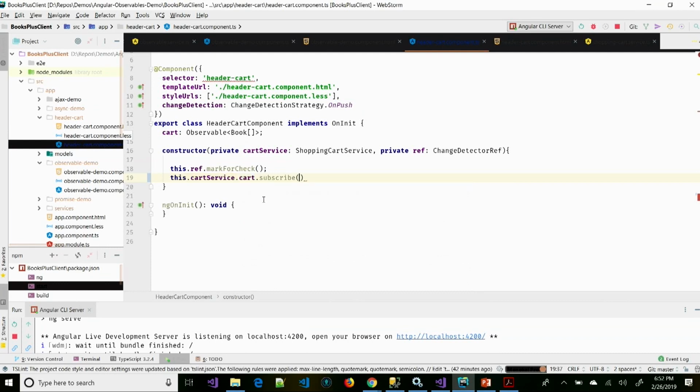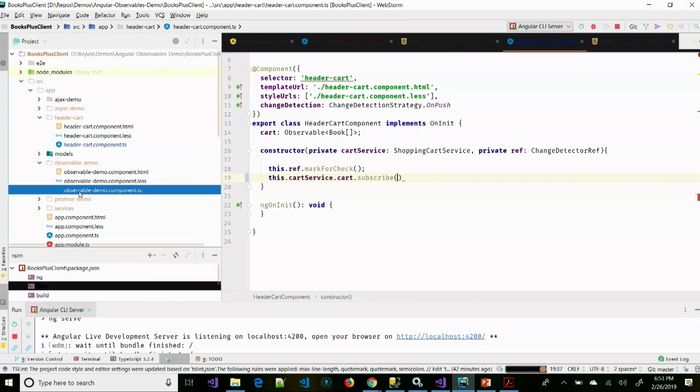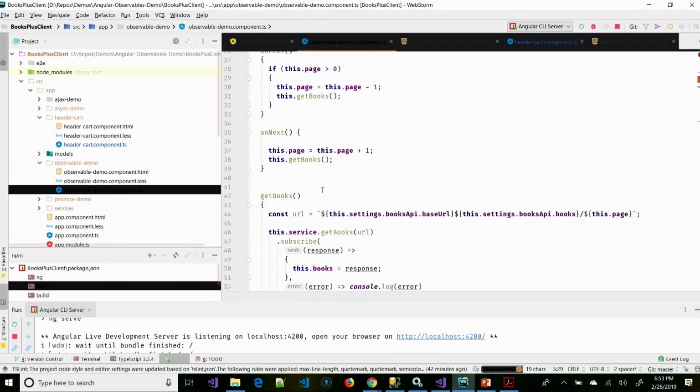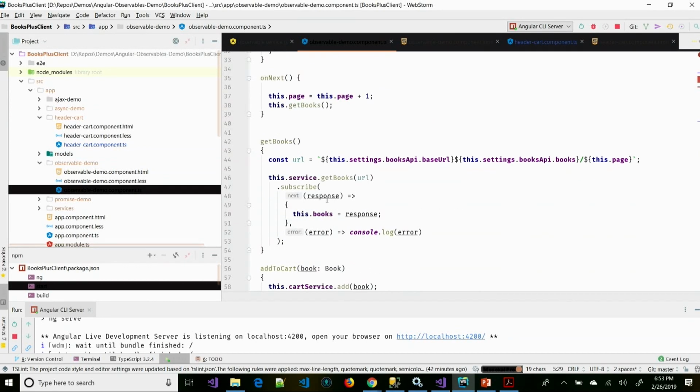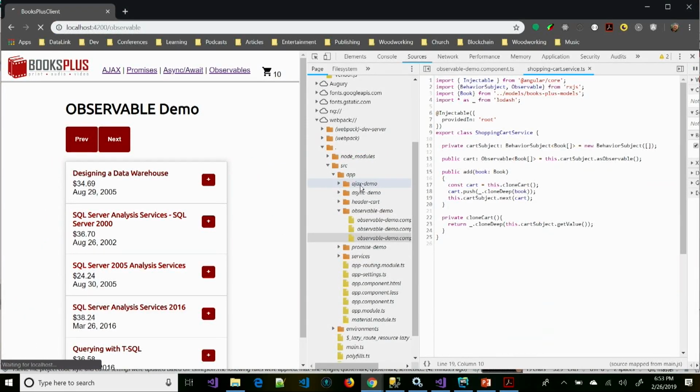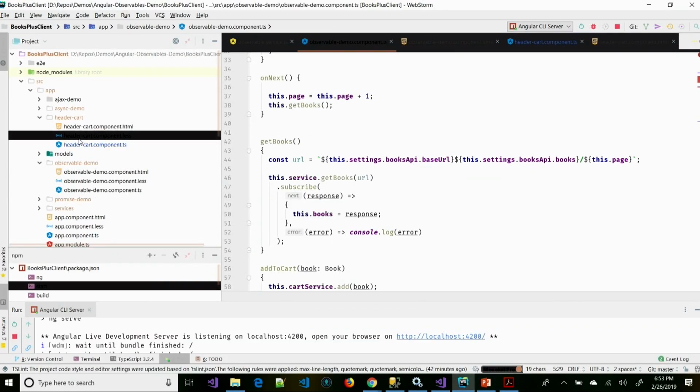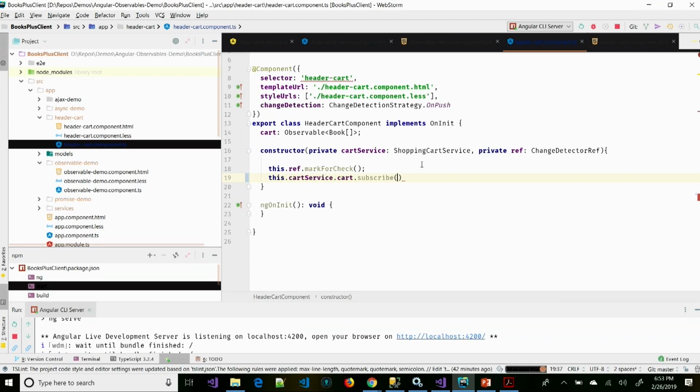And as I subscribe to this, similar to here, where I'll say this.subscribe next response, so I get the response. In this case, the response is an array of books, so I don't have to call it response. We'll just go books.